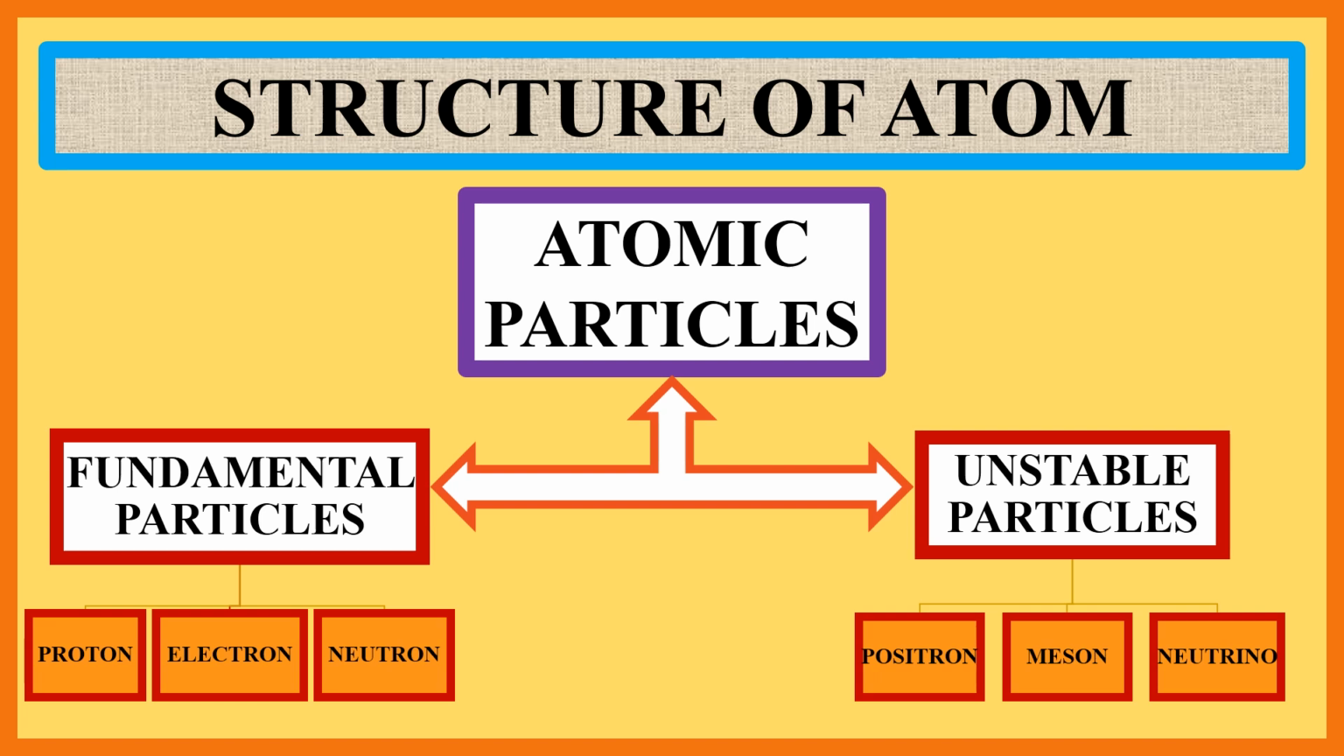Atomic particles are of two types: fundamental particles or stable particles, and unstable particles. Fundamental particles are proton, electron and neutron, and unstable particles are positron, meson and neutrino and some other particles.